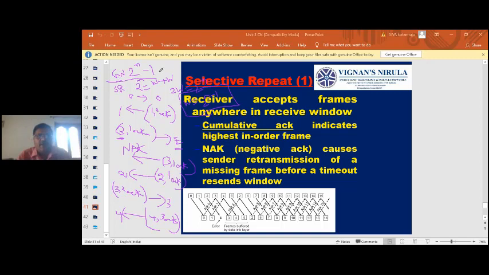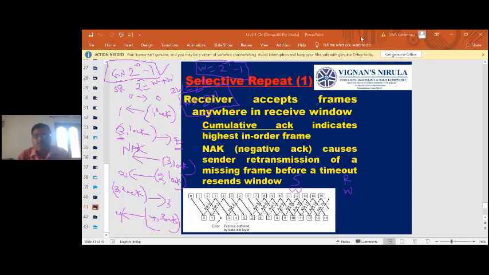Whereas in go back n, it is 2 power n minus 1 because the receiver window size is 1. So see the difference: 2 power n minus 1 in go back n, and 2 power n minus 1 in selective repeat, meaning both the sending and receiving side window sizes are W and W, that means the same. Both the sending and receiver side windows are the same. So that is nothing but selective repeat.